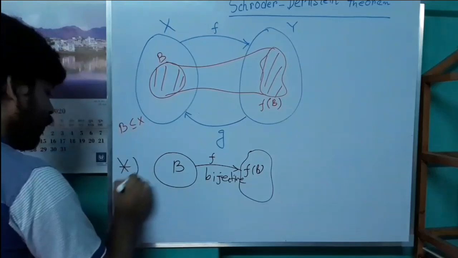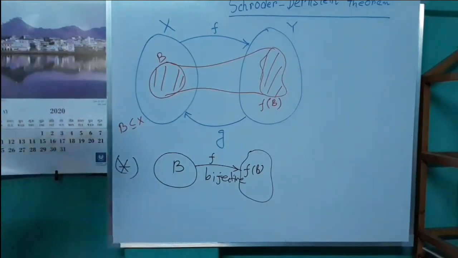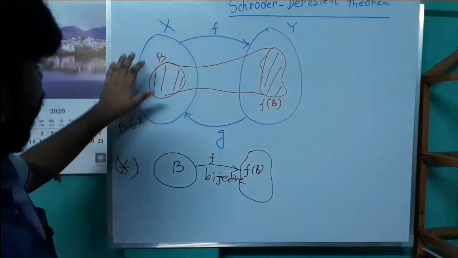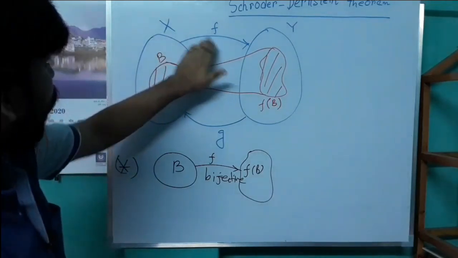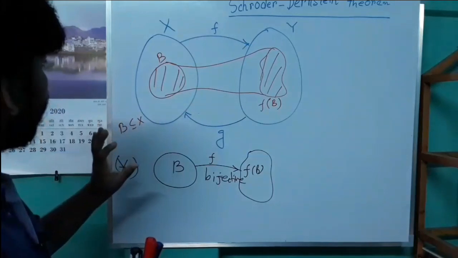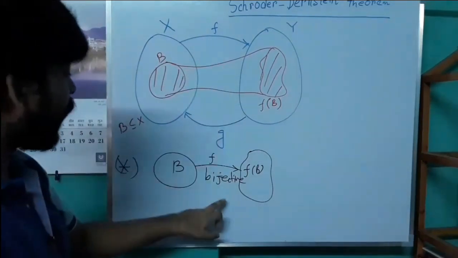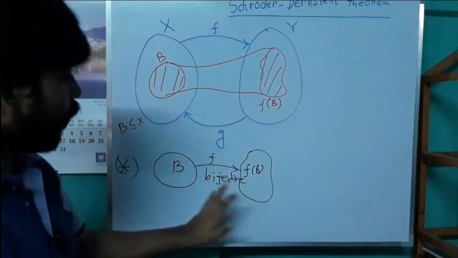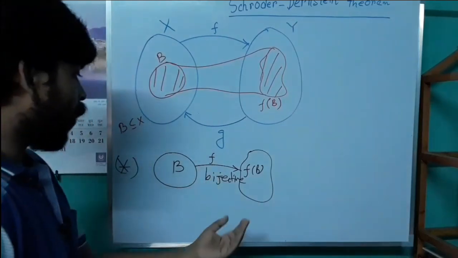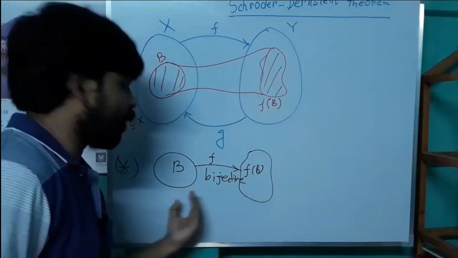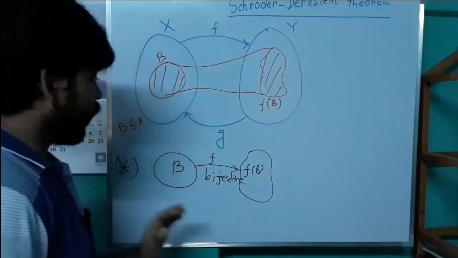The observation: f is an injective map from X to Y. Let us take any subset B of X. Then obviously f is bijective from B to f(B), because f is injective, that is given. Now we consider the range set of B, so it is obviously bijective.